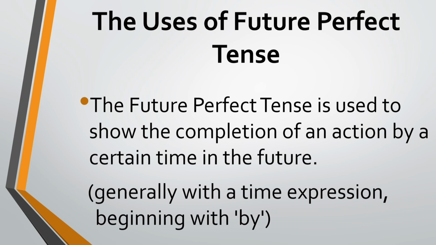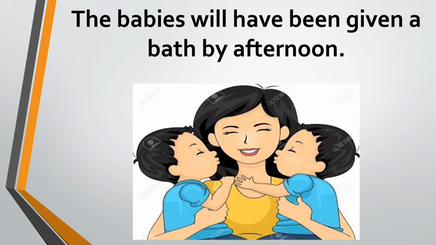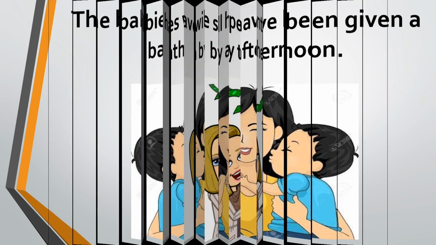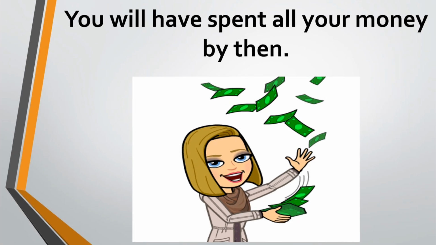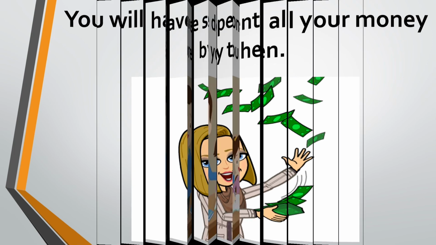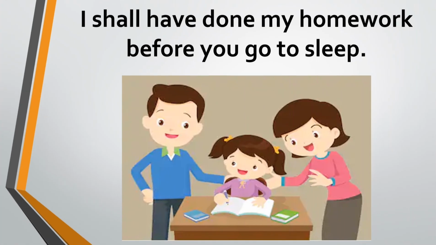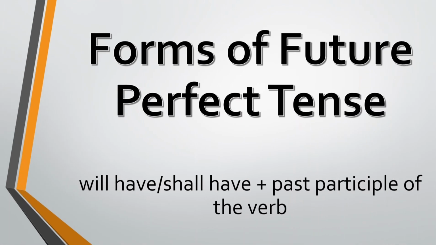Let's understand this through the following examples. The babies will have been given a bath by afternoon. You will have spent all your money by then. I shall have done my homework before you go to sleep. To express future perfect tense, we use will have or shall have with the past participle of the verb. Let's understand these forms through the following table.